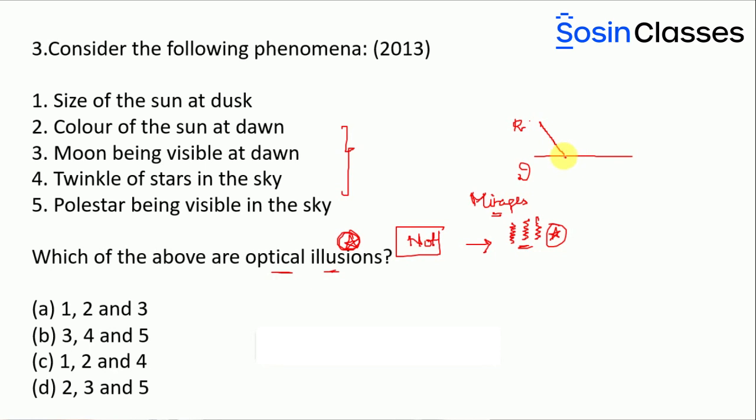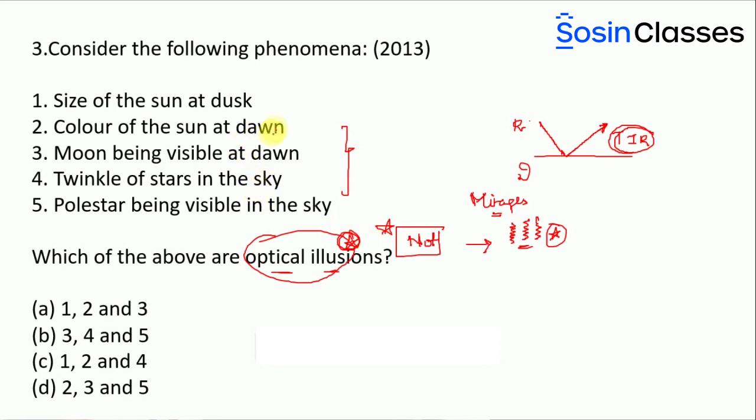But when the angle is greater than the critical angle, you can find that there is something called total internal reflection. In this case there is a phenomenon called optical illusion, that means an object, even if it is not there, appears to be present.